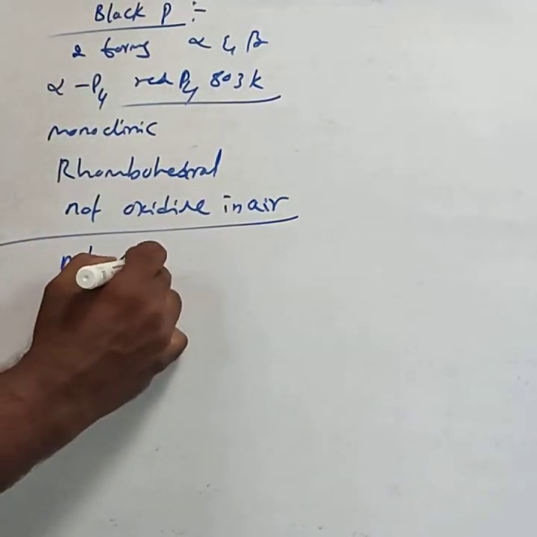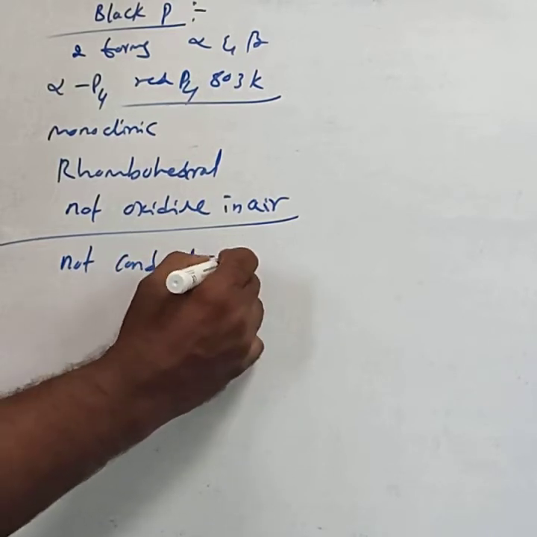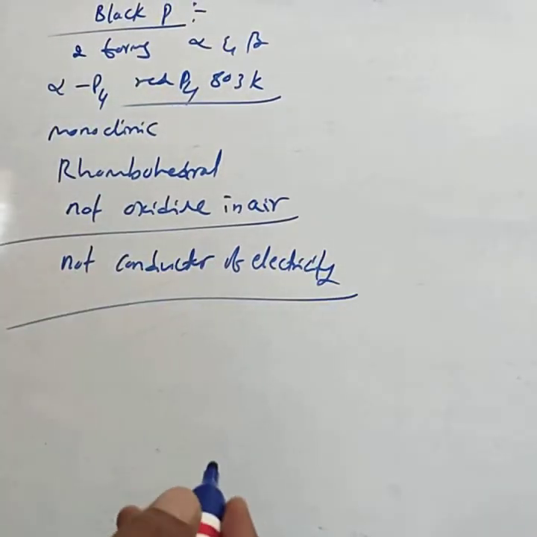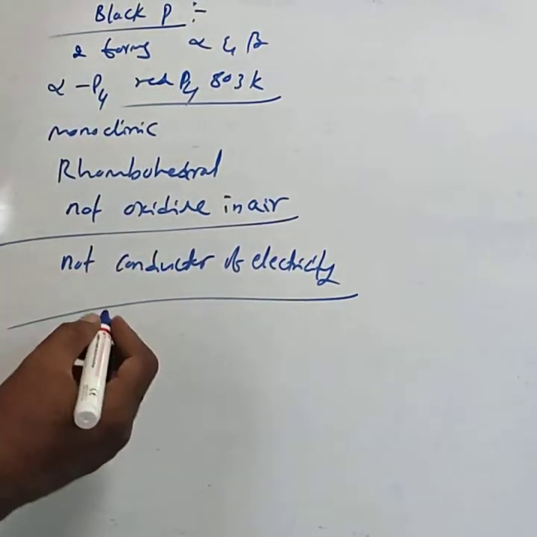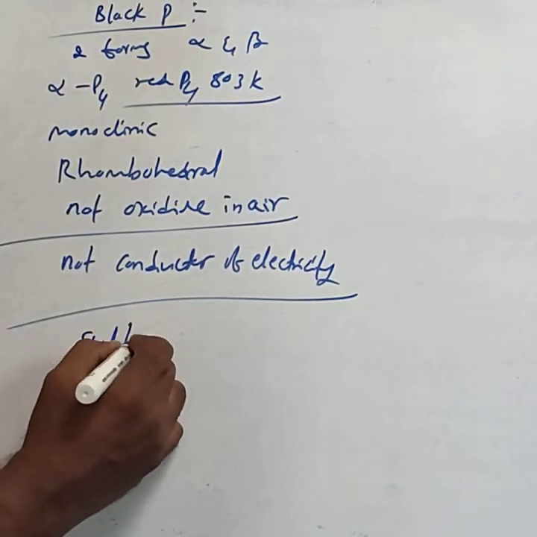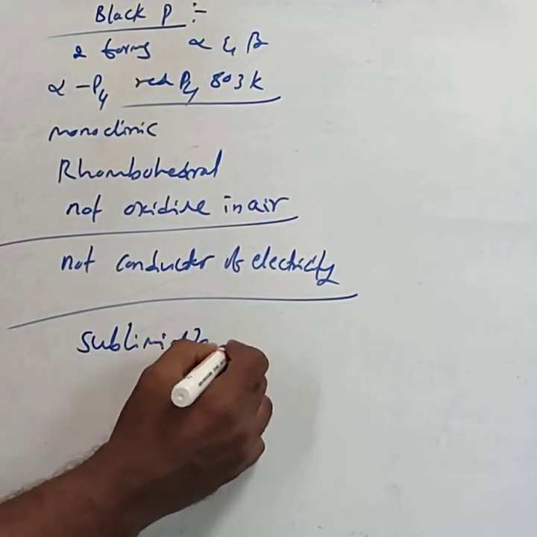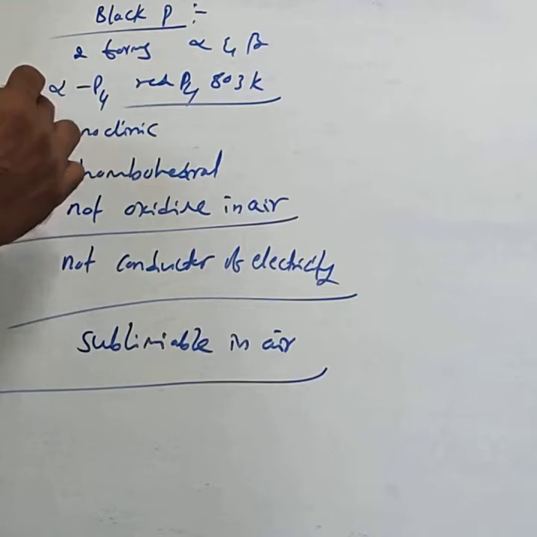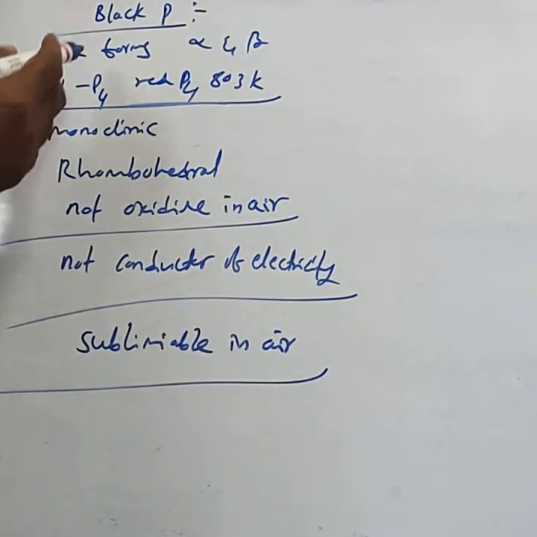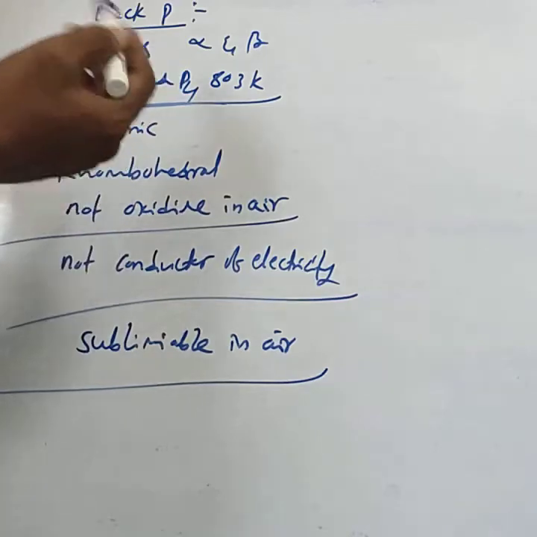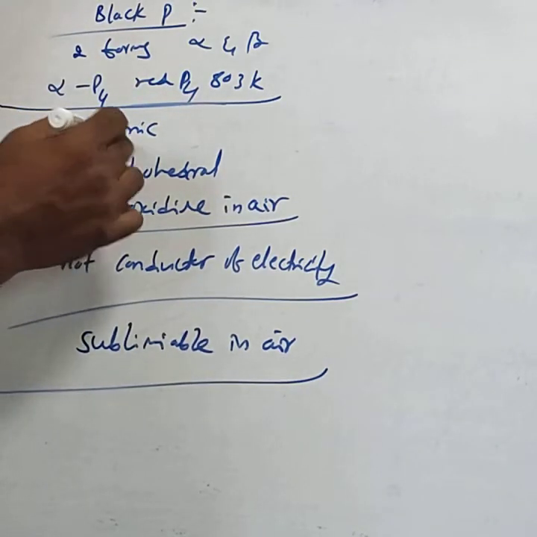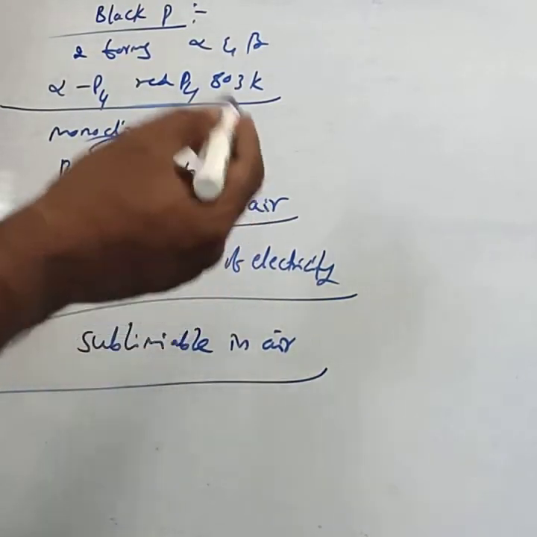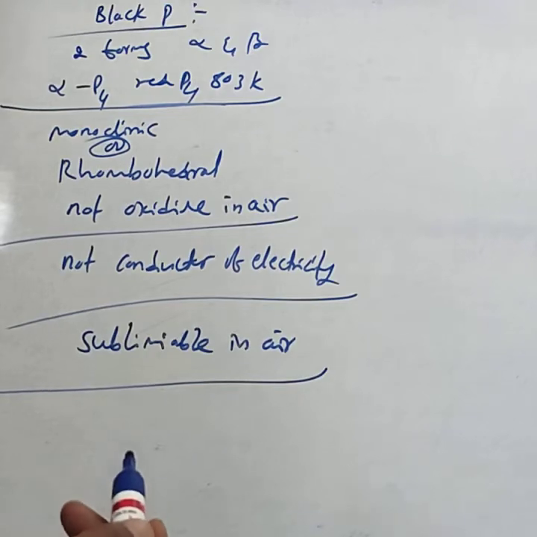And it is not a conductor of electricity. It can be sublimed in air. These are some of the characteristics of alpha black phosphorus, obtained from red phosphorus.